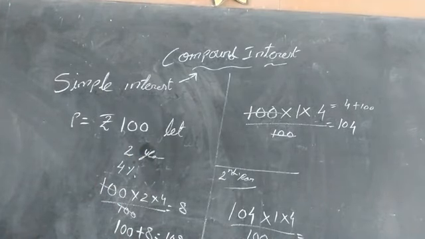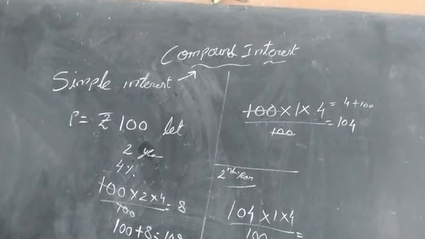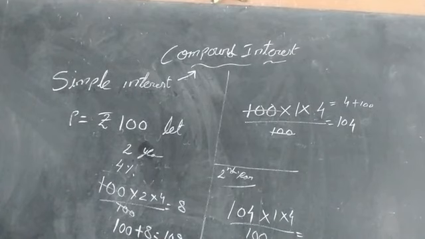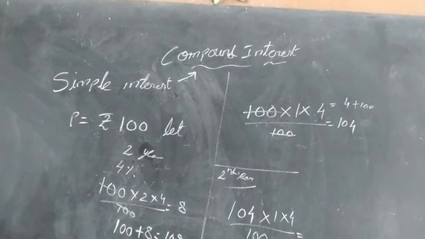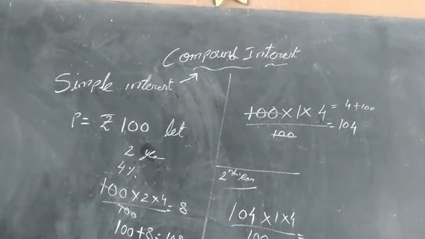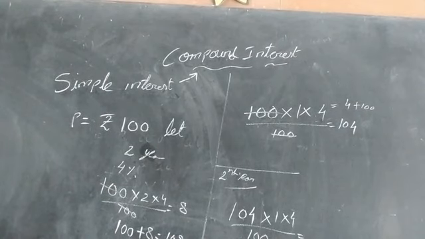The difference between simple and compound interest is that in simple interest the principal will not change. Throughout all the years the principal is the same. In compound interest, the amount always becomes the principal for each and every year. This is about principal, simple interest and compound interest. Depending on this, we will do the sums. That is exercise 8B. We are starting with the first one.